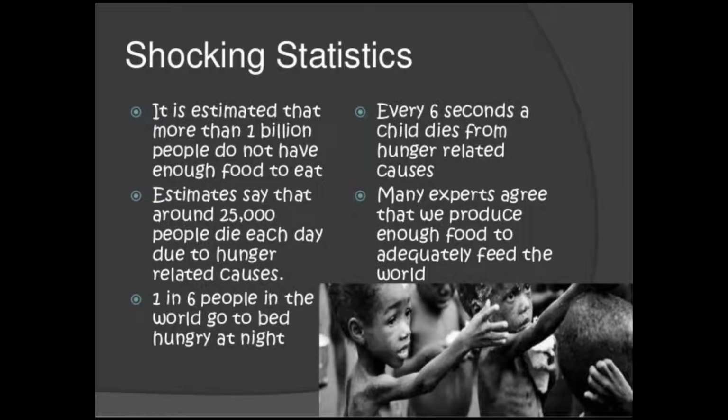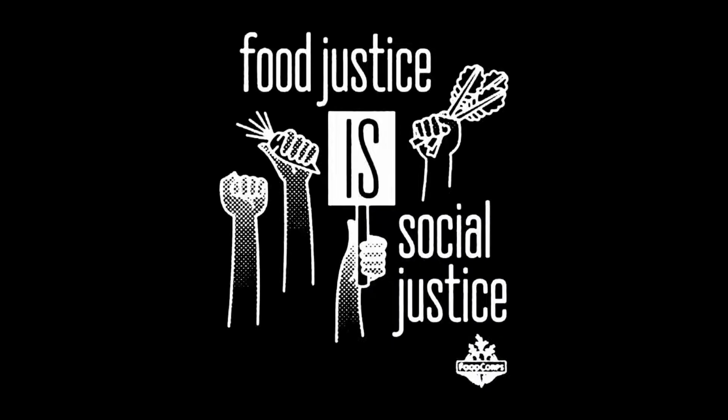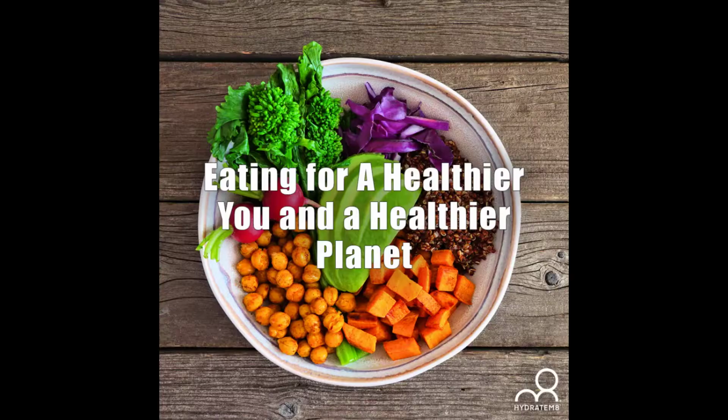Did you know that each day 25,000 people, including more than 10,000 children, die from hunger and related causes? Shocking, right? Which is why we need to stop eating for this world and start eating for a better world.